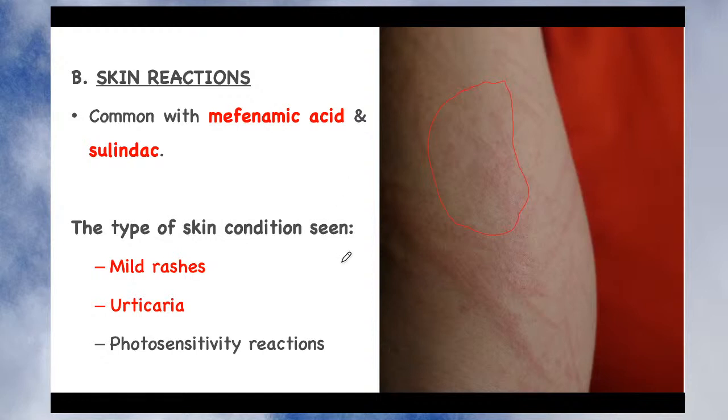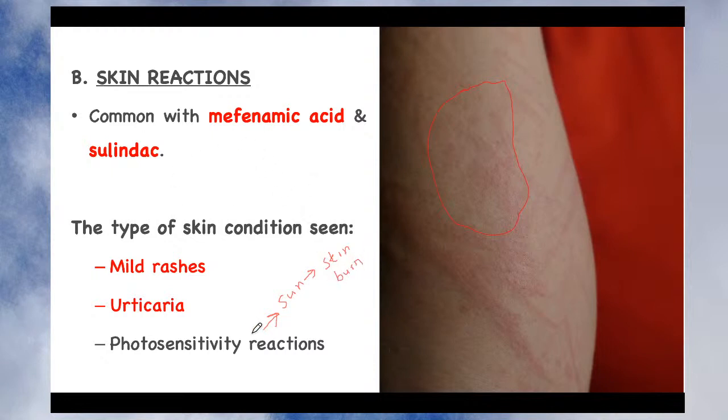In addition, it produces the photosensitivity reaction. Now what is a photosensitivity reaction? If you consume drugs which produce photosensitivity reaction and you come in contact with the sun, it produces skin burn, isn't it? So skin burn is produced when you come in contact with the sun after taking this medicine.